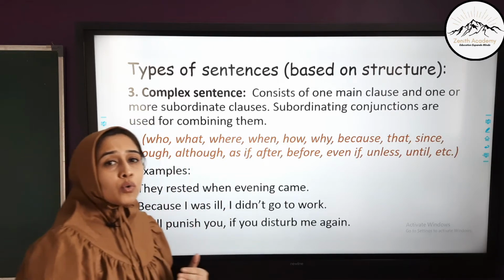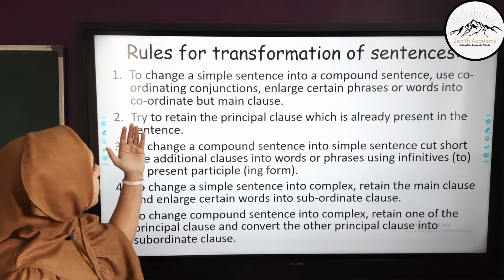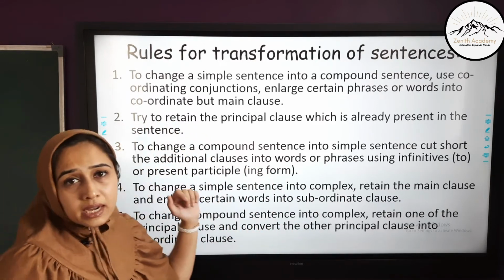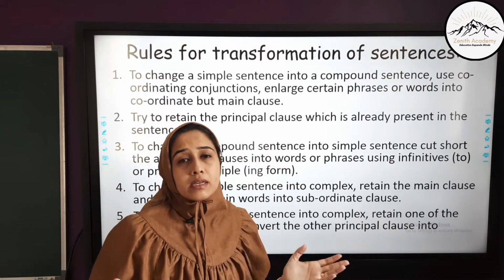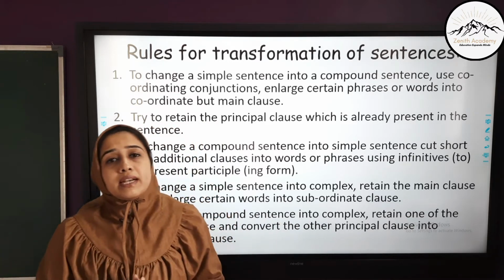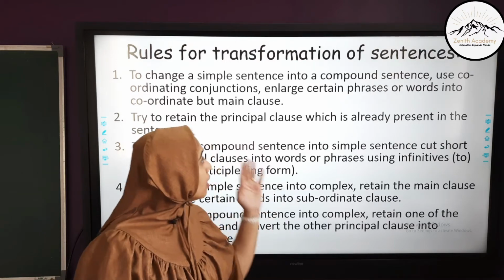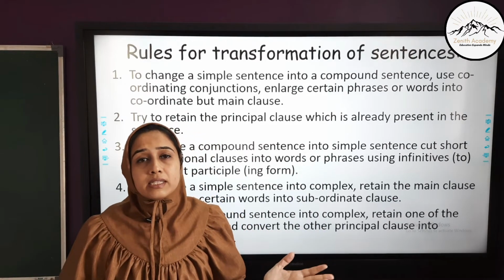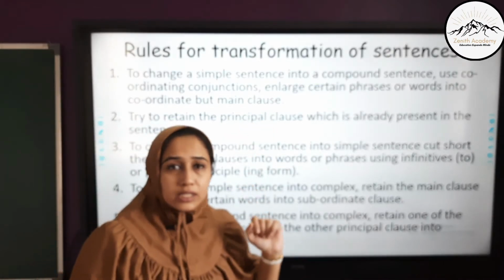Now let's see a few rules of how to transform sentences. First is to change a simple sentence into a compound sentence. We have to use coordinating conjunctions, the FANBOYS formula. Also, we have to enlarge certain phrases into coordinate main clauses. Now, we saw a simple sentence is made up of a subject-verb-object combination. But if you want to convert it into a compound sentence, you have to elaborate the sentence, break it down into two main clauses and combine it using a coordinating conjunction.